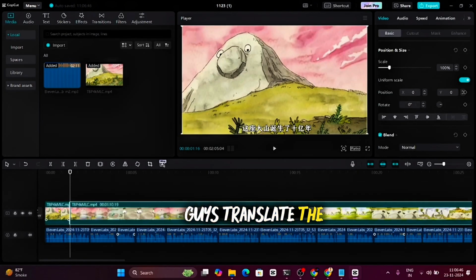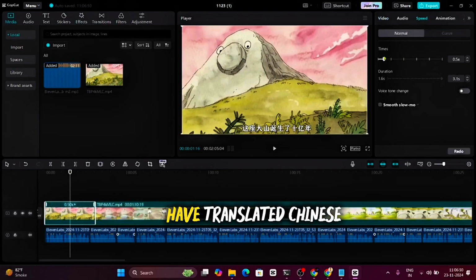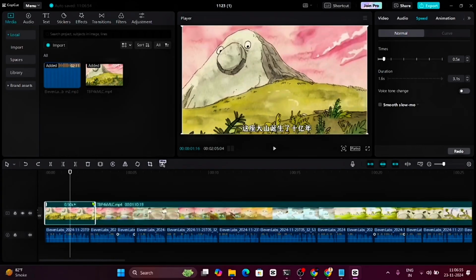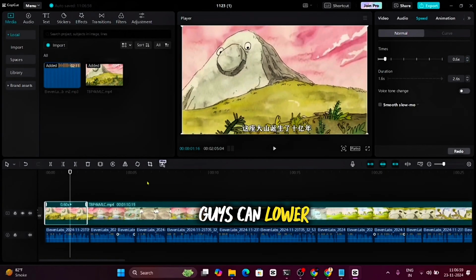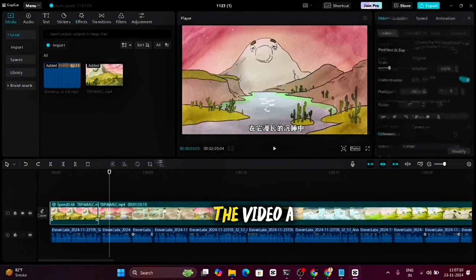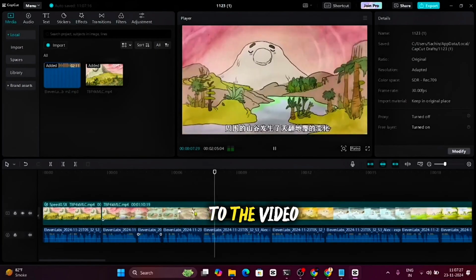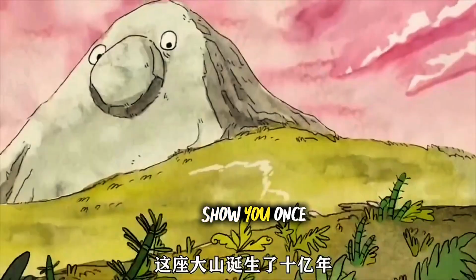But if you translate the video into Hindi then you will know what is happening in the video, because you have translated Chinese into Hindi. You can lower and raise the speed if you want to match the audio. Then from here you can make the video a little slower or faster, the way you can match the audio to the video. After the match, your Chinese video has been translated into Hindi.